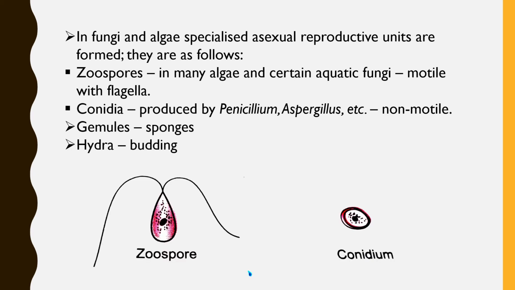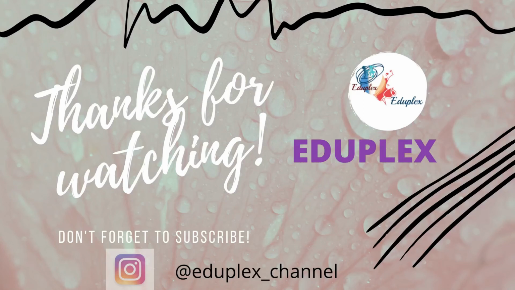The example of each and every process of reproduction is very essential from the examination point of view. So with this we end today's topic, that is asexual reproduction.